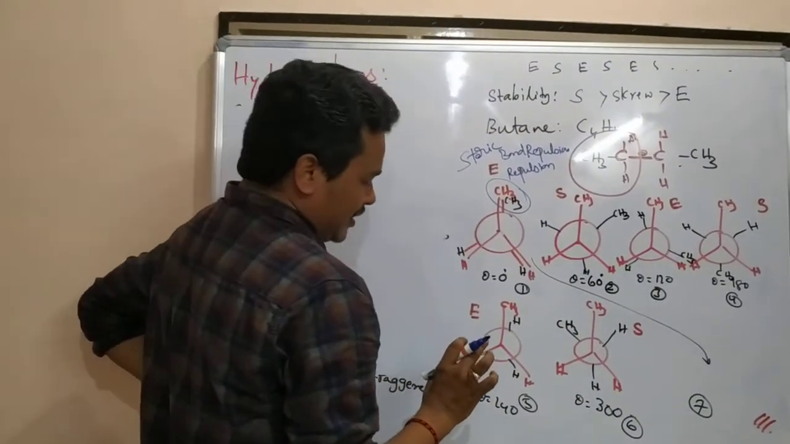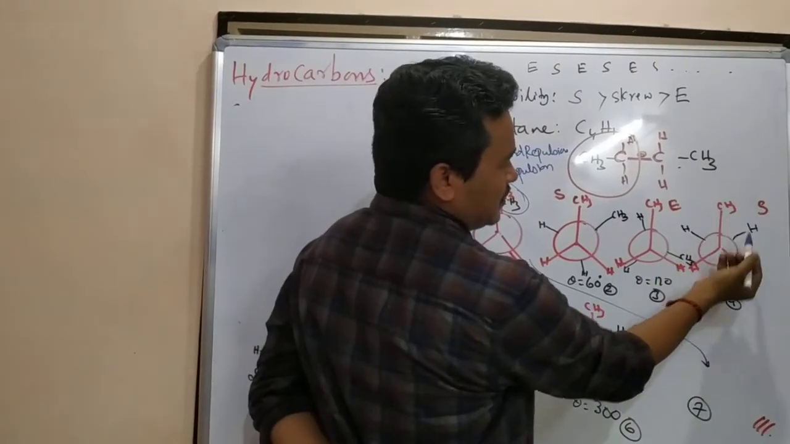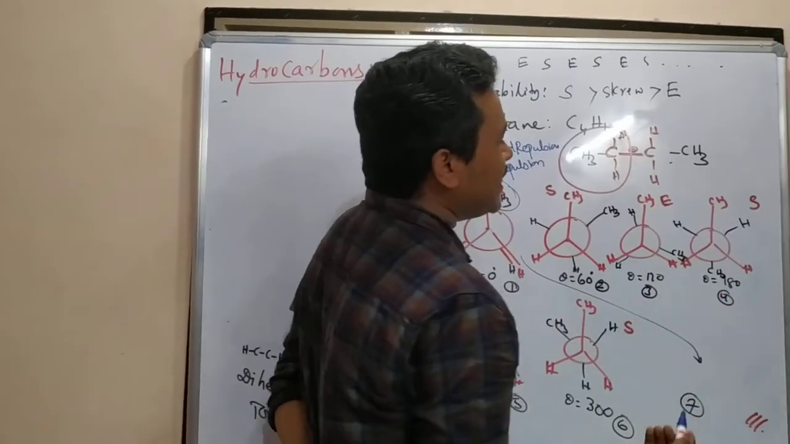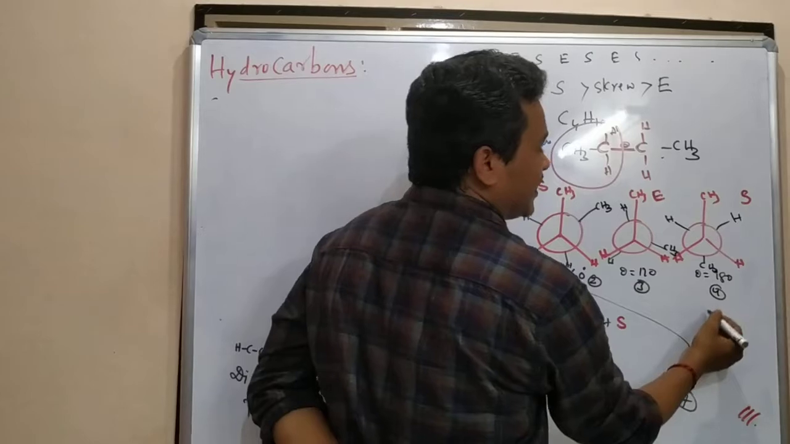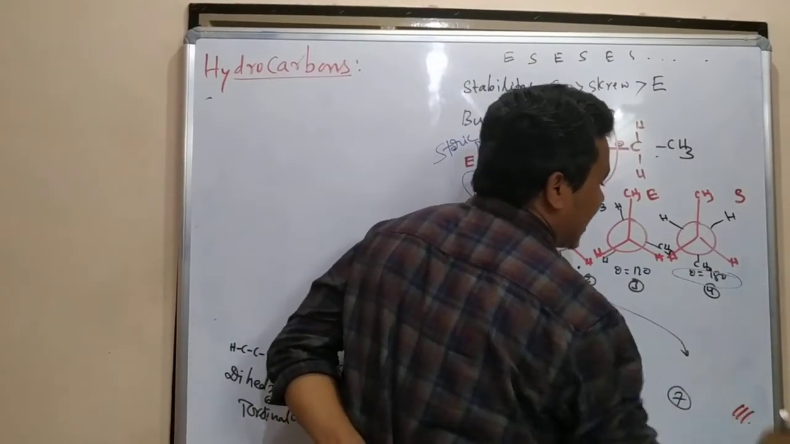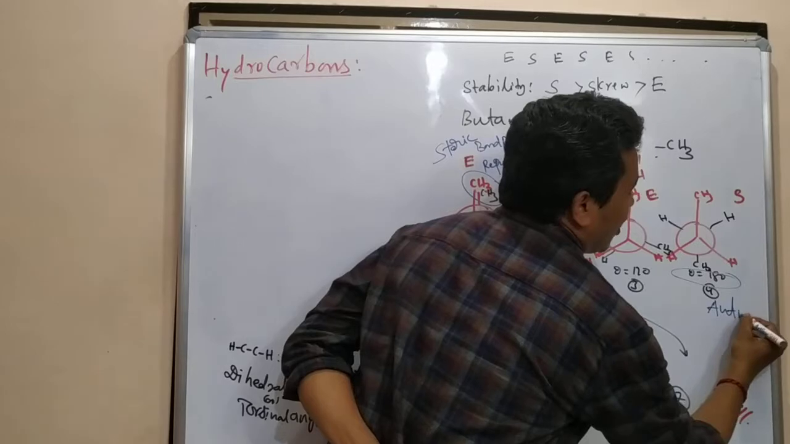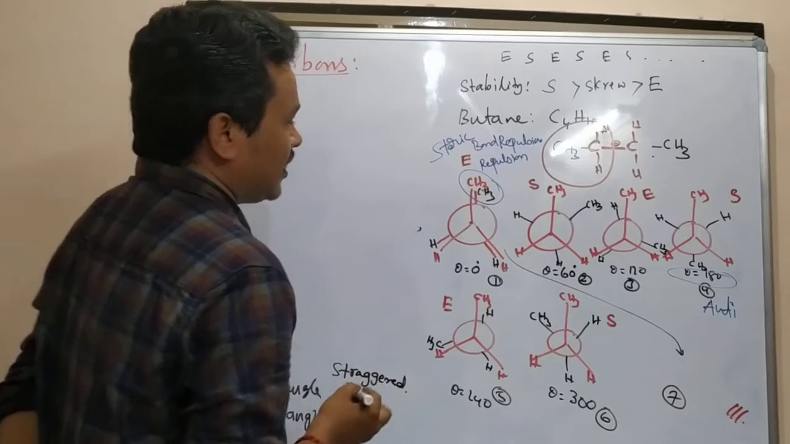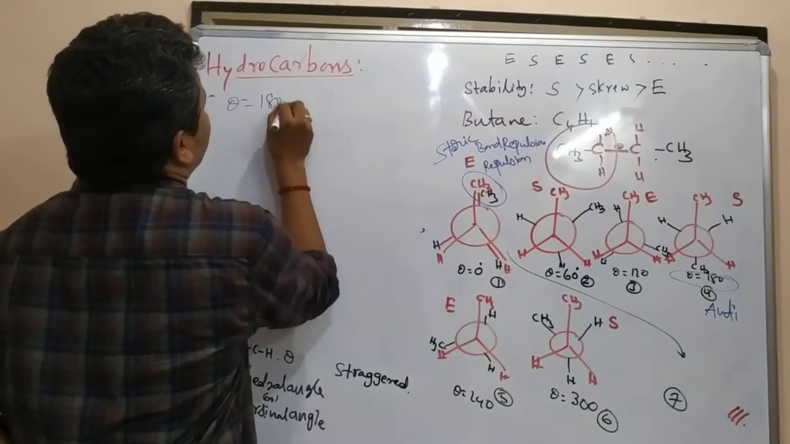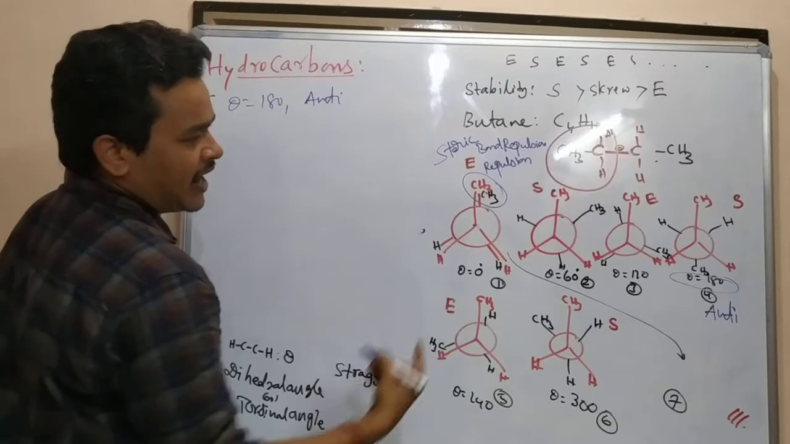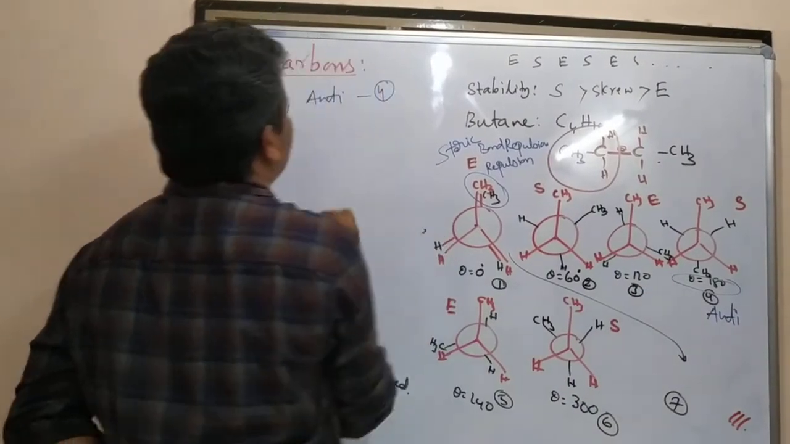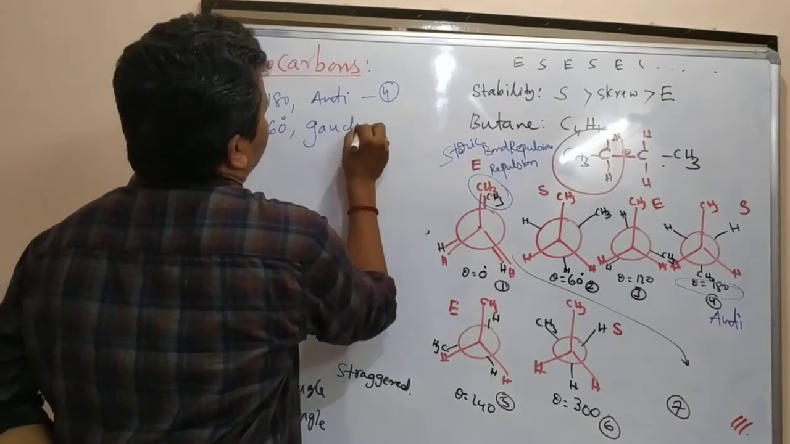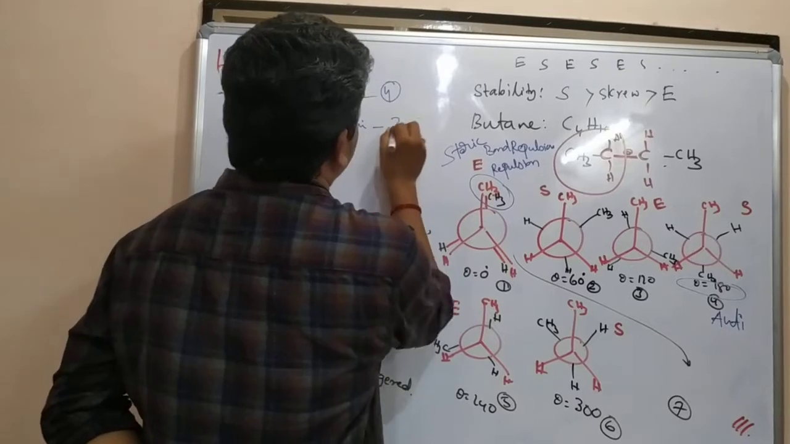And what is the most stable here? See that this methyl group is exactly opposite, so there will be minimum repulsion. If theta is 180, that form is called the antiform. If theta maintains 60 degrees, what is that? In our structures, the fourth one is the antiform. If theta is 60 degrees, you can call it a Gauche form. Here the second one is our Gauche form.